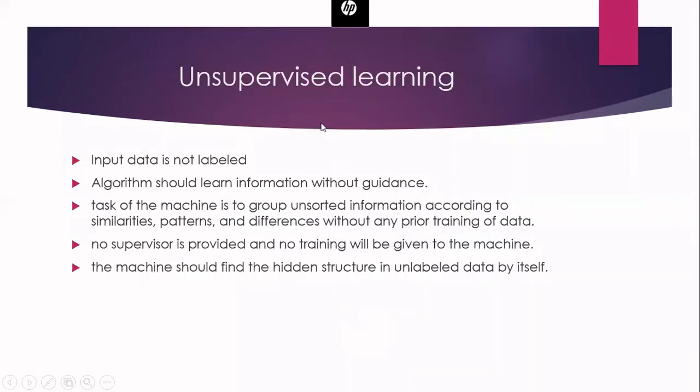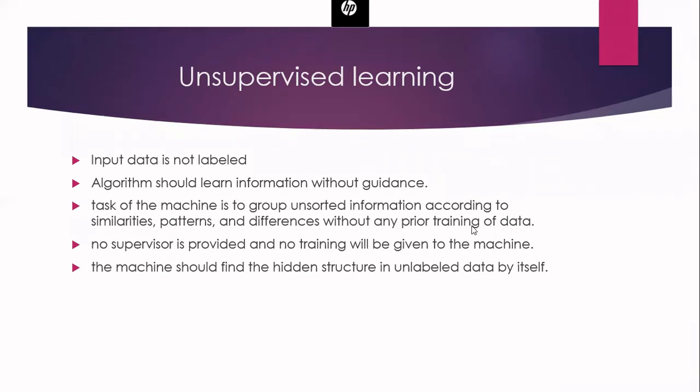Now let me tell you what unsupervised learning is. In unsupervised learning, your input data is not labeled. This is an important difference. Here the algorithm has to learn all the information without guidance. The task of the machine is to group. The machine can only group. It cannot do any other thing. Its task is to group unsorted information according to some similarity, pattern or differences. It is going to group all the information based upon similarity or pattern only. And it does not get any prior training on the data, which is not required.